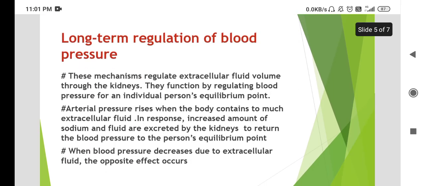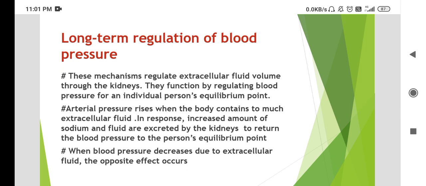Now we will see long term regulation of blood pressure. First one is, these mechanisms regulate extracellular fluid volume through the kidneys. They function by regulating blood pressure for an individual person's equilibrium point.